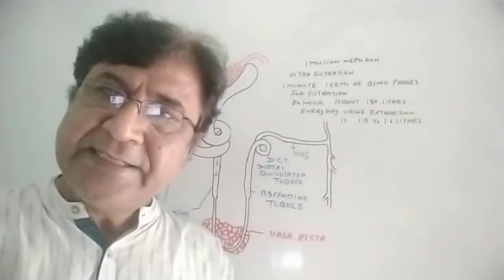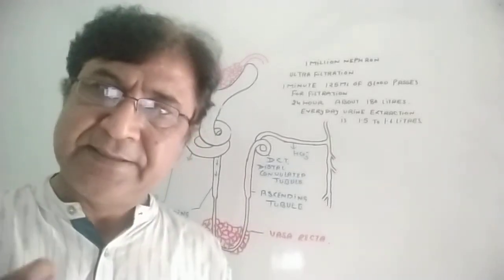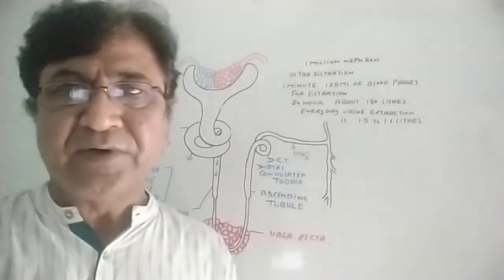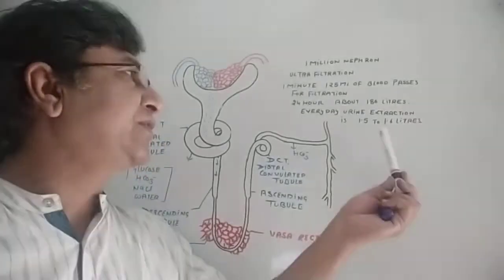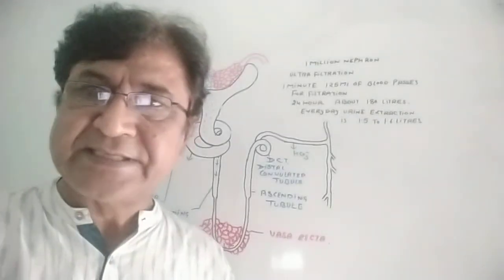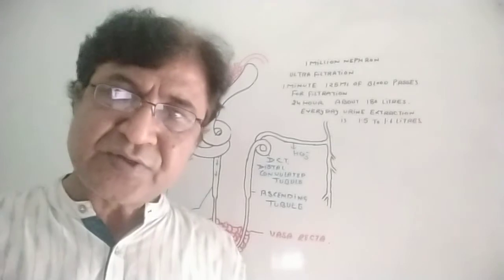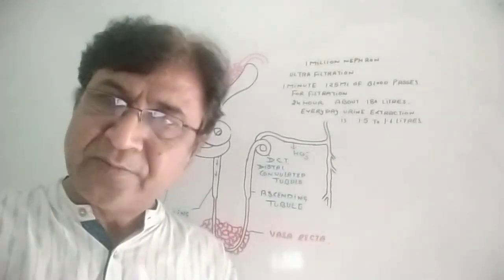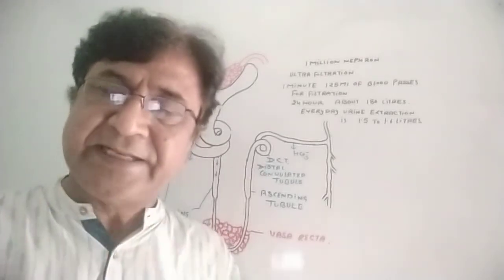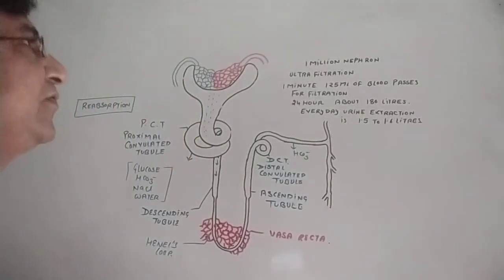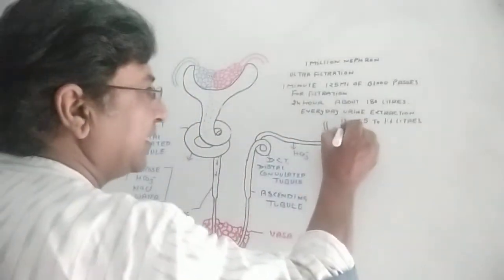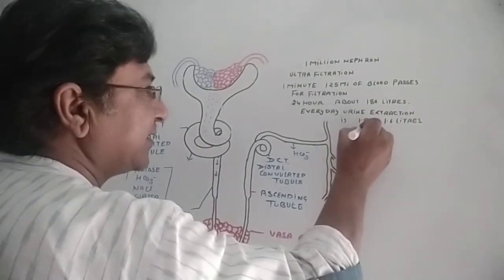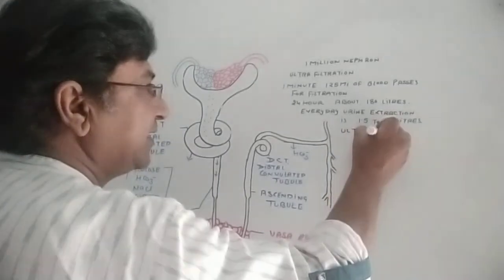From the 180 liters of blood, only 1.5 to 1.6 liters of urine is extracted in normal circumstances, because reabsorption of almost all the filtrate takes place. That is why filtration in the kidney is called ultrafiltration. Remember that this is the logic behind ultrafiltration.